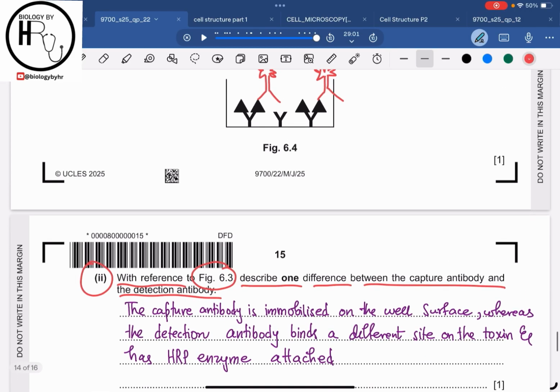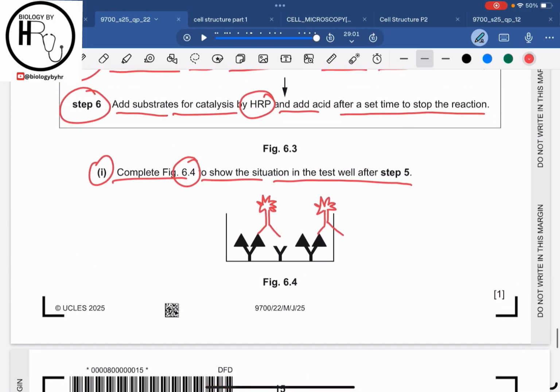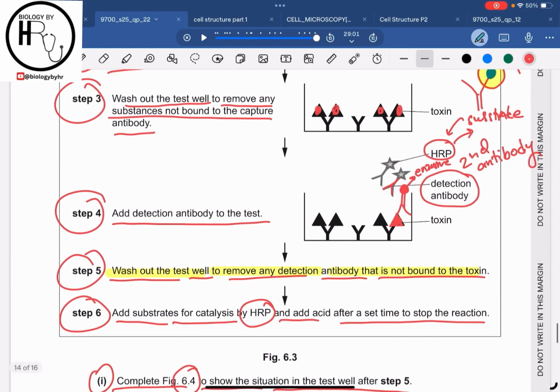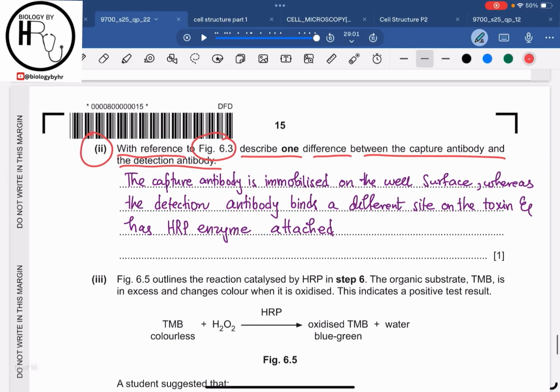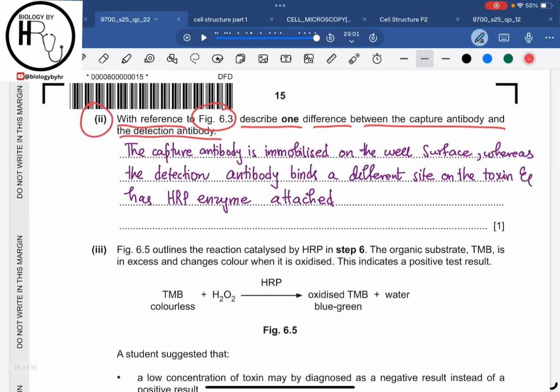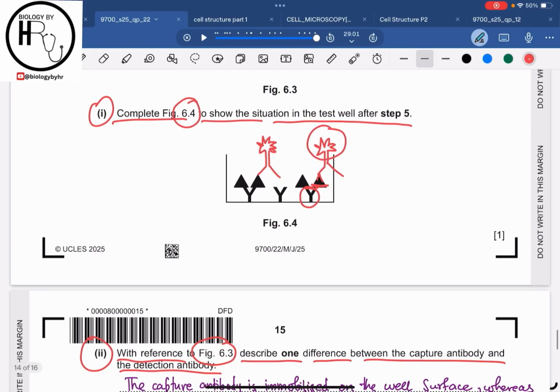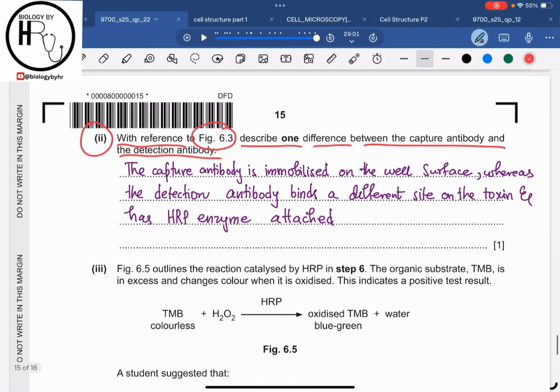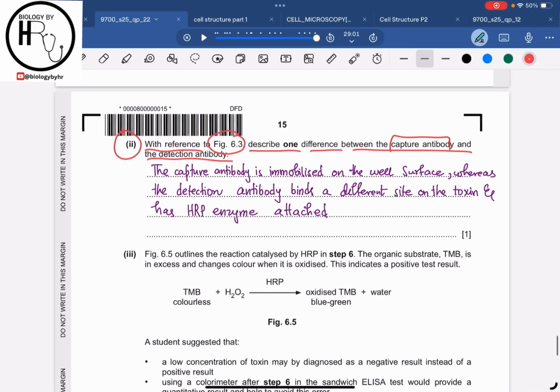You can say that the capture antibody is immobilized, it is not mobile, whereas the detection antibody is mobile, it can move. And also the detection antibody binds to a different side on the toxin, right? For example, the capture antibody was binding to this side of the toxin, so the detection antibody is binding to a different side of the toxin. And then you can say that the detection antibody has the enzyme attached to it, whereas the capture antibody had no enzyme attached to it. So this is how you are going to answer part 2.